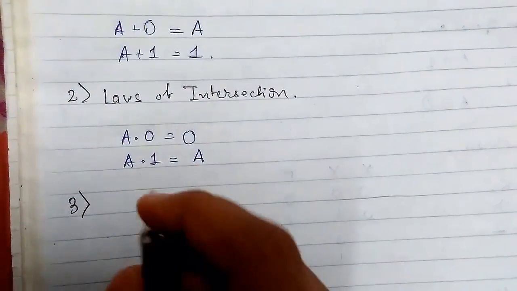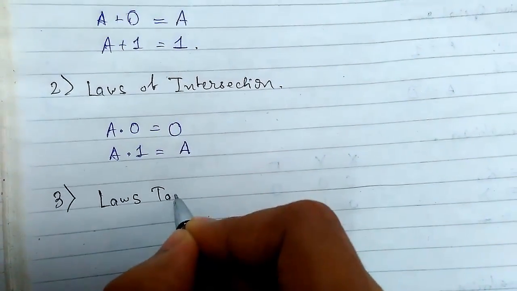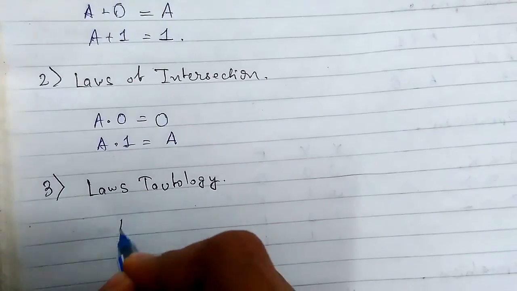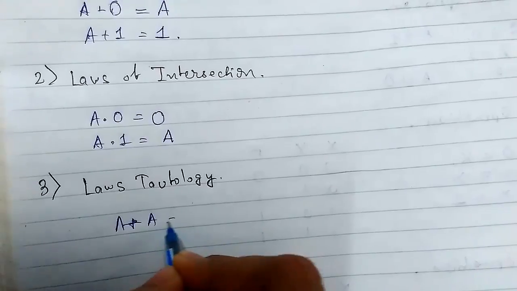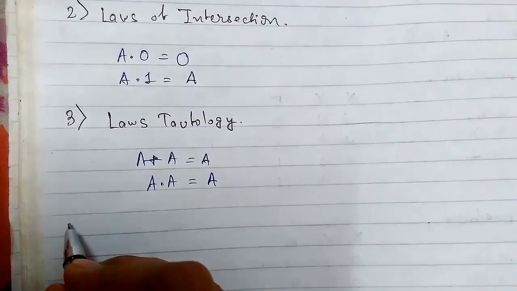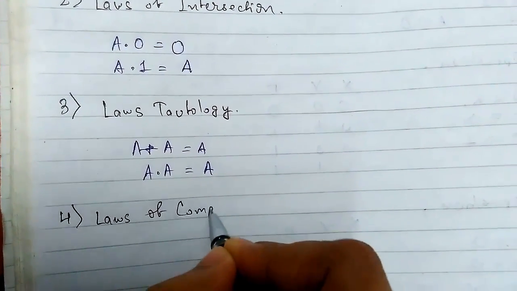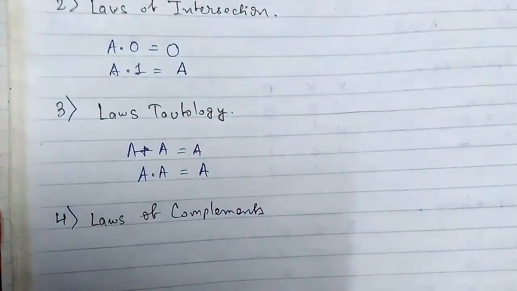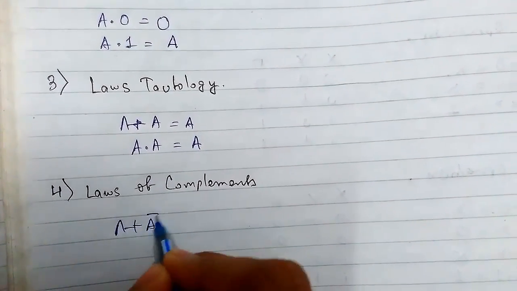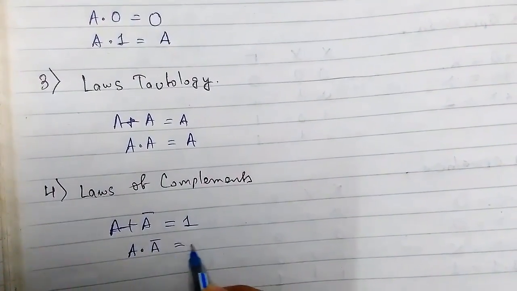Number 3, we have the laws of tautology. A plus A equals A, and A dot A equals A. Next we have the laws of complements. Again two laws here: A plus A bar equals 1, and A dot A bar equals 0.